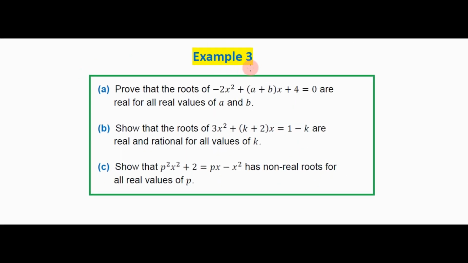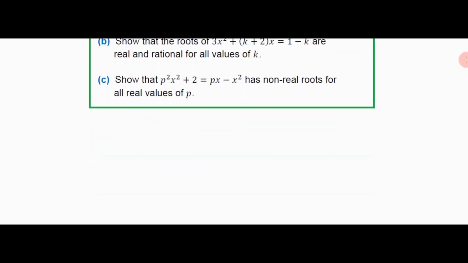Example 3 deals with proving the nature of the roots. In other words, proving that the roots are of a certain type. Part a says, prove that the roots of this equation are real for all real values of a and b. So let's have a look at this.